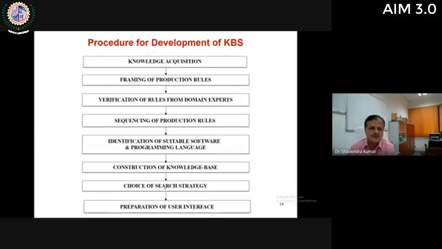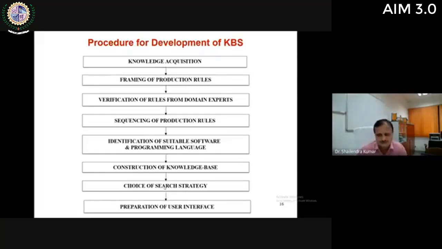Then you have to decide about the search strategy. This search strategy will be either forward search strategy or backward search strategy. Forward search strategy means if there are many if conditions and then one or two actions, then you will obviously prefer forward chaining. And if there are many conclusions, many actions and only one or two conditions, then we will go with backward chaining.